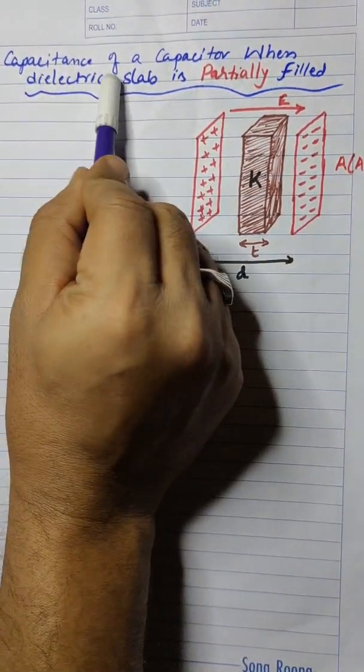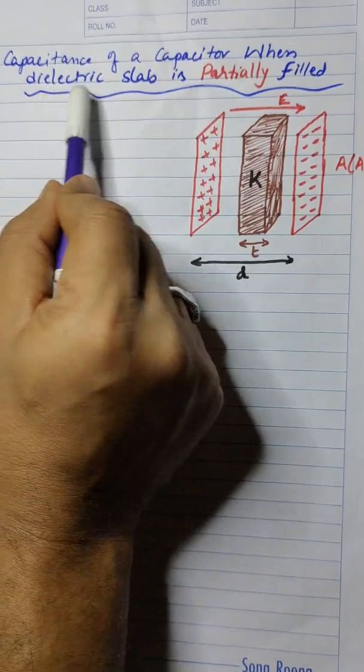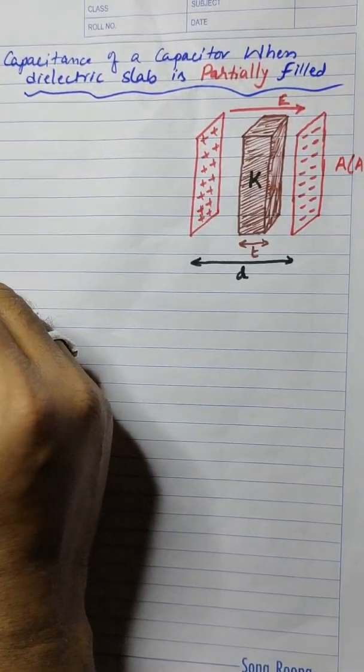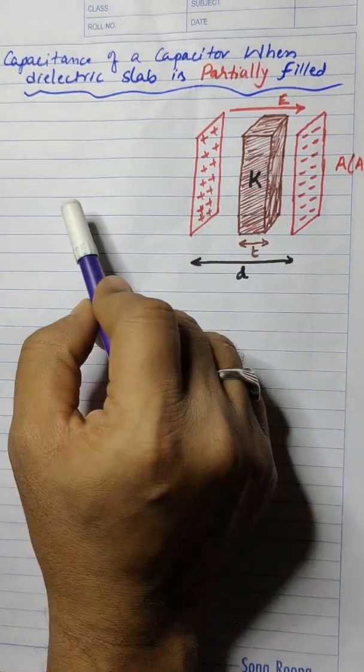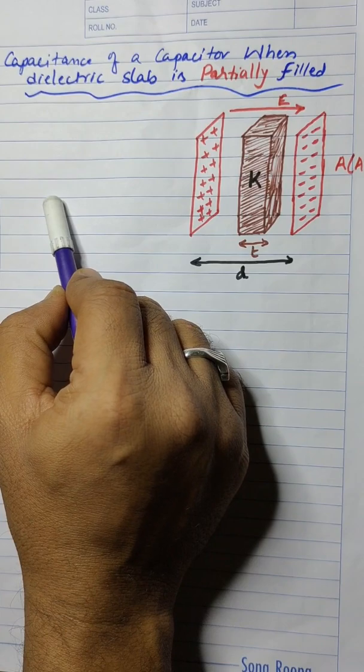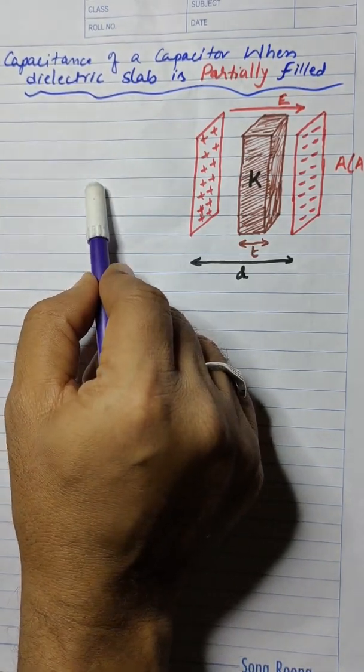Here, the capacitance of a capacitor when the dielectric slab is partially filled. Just before we have seen that when a capacitor is completely filled, the formula is C is equal to K into A epsilon naught by d.